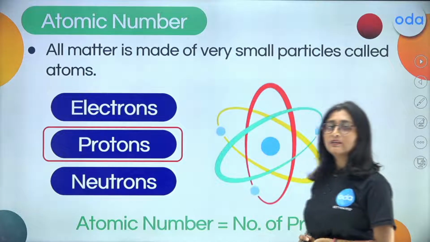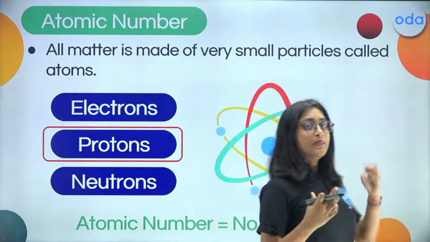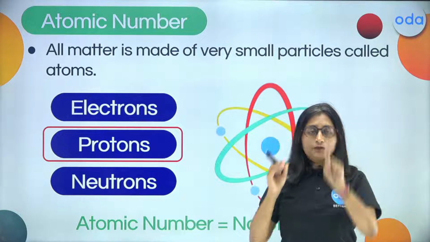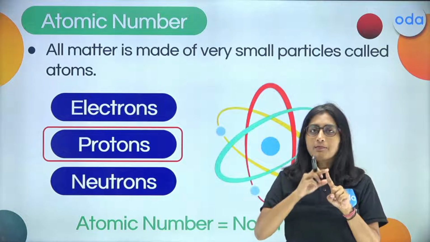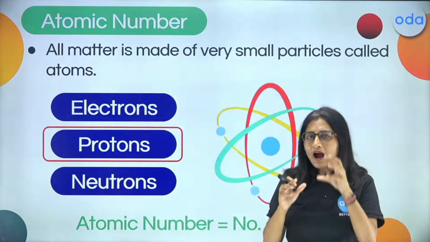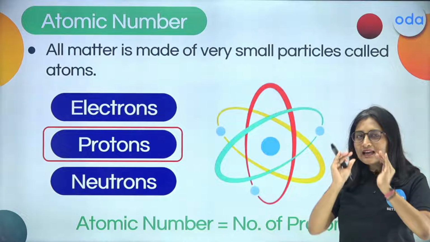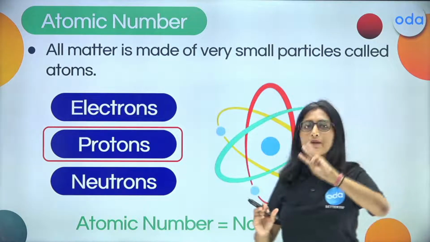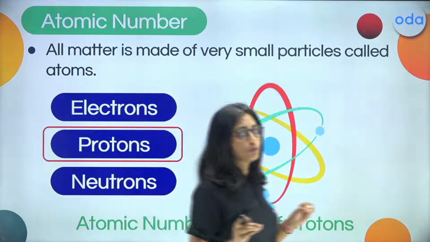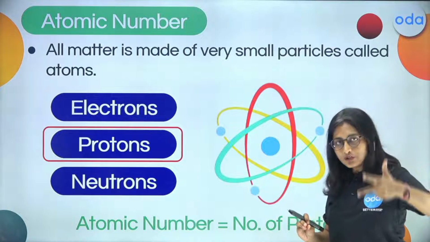Now, when we talk about the atomic number and mass number, what comes across our mind? There are three things we have to ponder about. The very first is the number. This number is associated with the subatomic particles. We first have to figure out that there is an atom. Inside that atom, there are going to be three subatomic particles. What are the three subatomic particles? Let me brief you. They are the protons, electrons, and the neutrons.